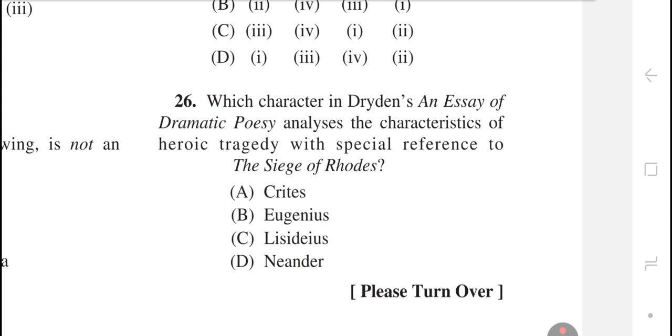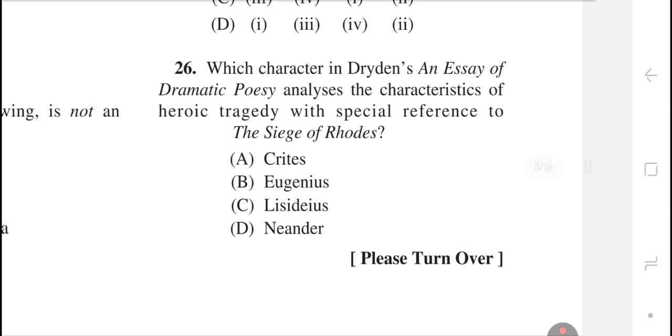Question number 26. Which character in Dryden's An Essay of Dramatic Poesy analyzes the characteristics of heroic tragedy with special reference to The Siege of Rhodes? The right answer is option number D, Neander.